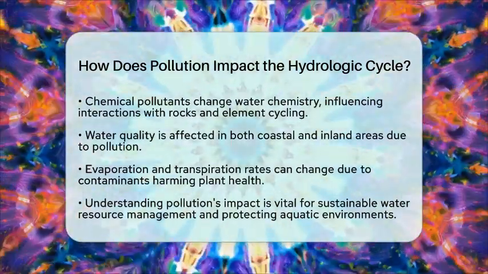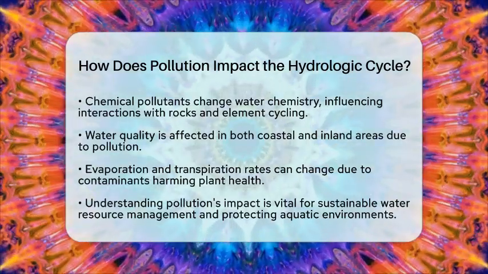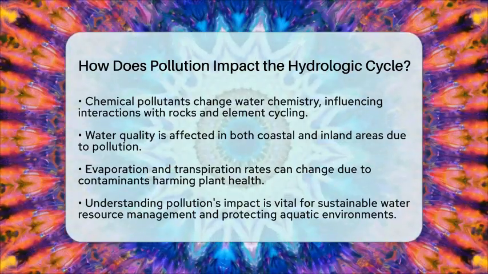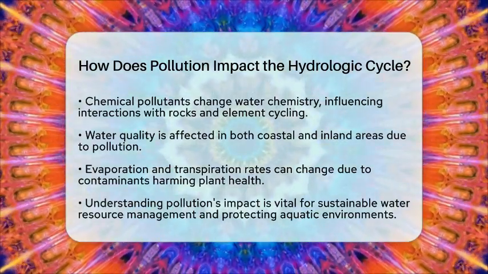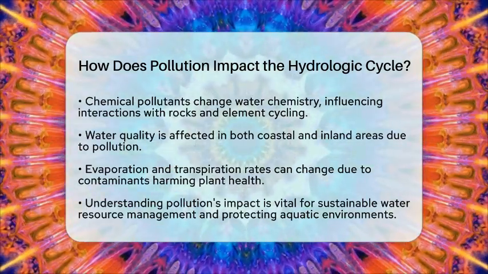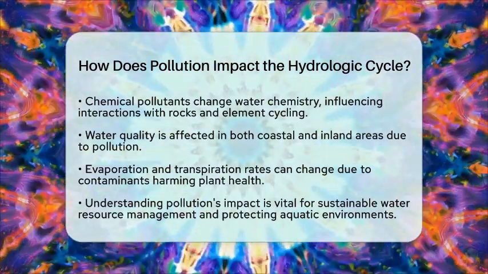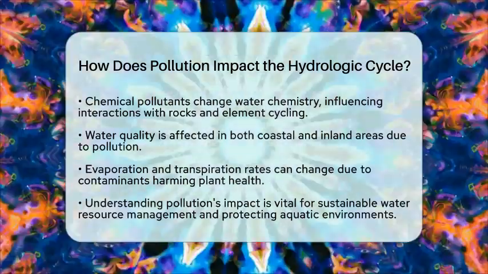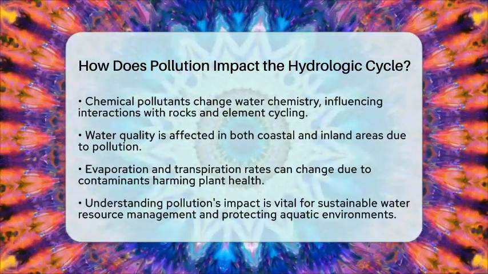In summary, pollution disrupts the natural pathways and quality of water in the hydrologic cycle. This leads to ecological degradation, reduced water availability, and compromised water quality for human use and ecosystem health. Understanding these impacts is essential for managing water resources sustainably and protecting aquatic environments.